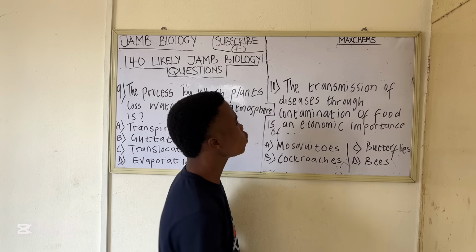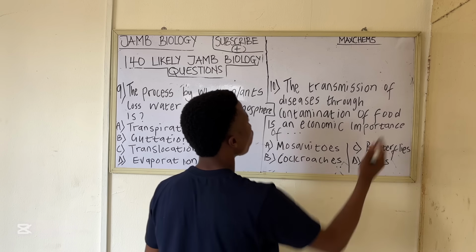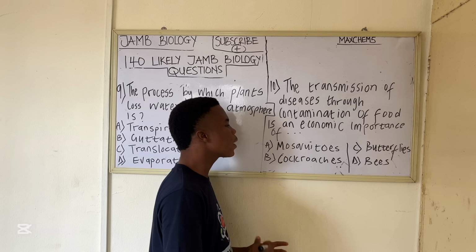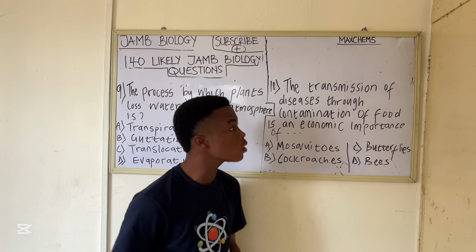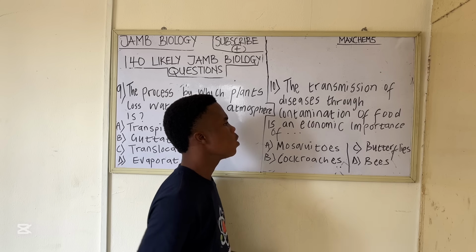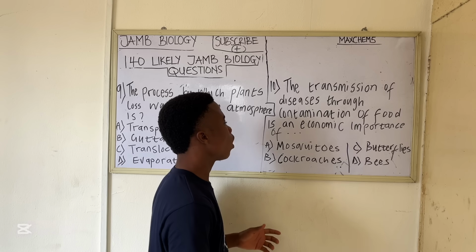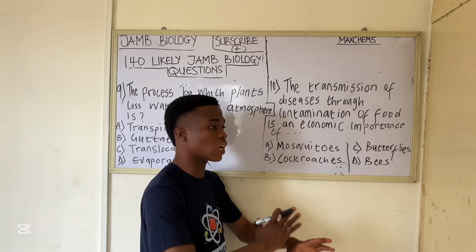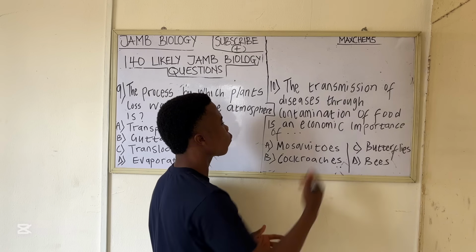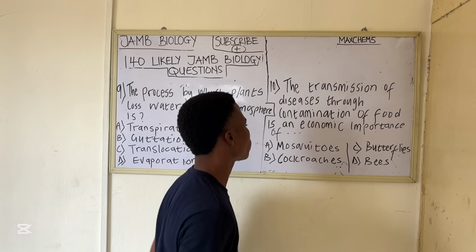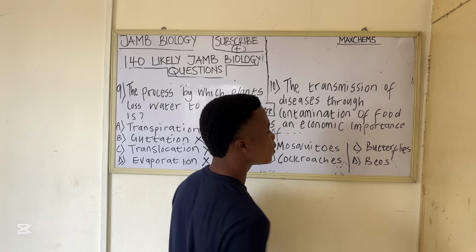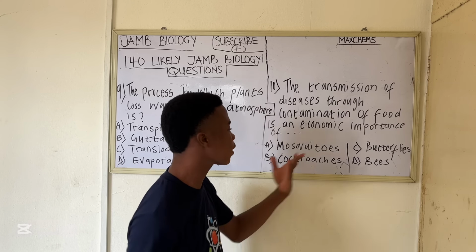Question 10 says the transmission of diseases through contamination of food is an economic importance of dash. When you hear economic importance, it's trying to say what they can do, whether it's advantageous or disadvantageous. So the transmission of disease through the contamination of food is an economic importance of dash. A, mosquitoes. B, cockroaches. C, butterflies. D, bees. So let's analyze the options and get the correct answer.